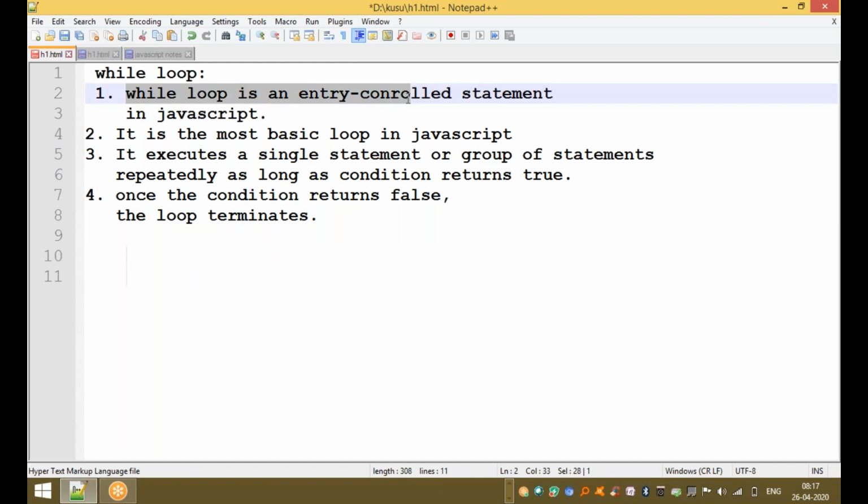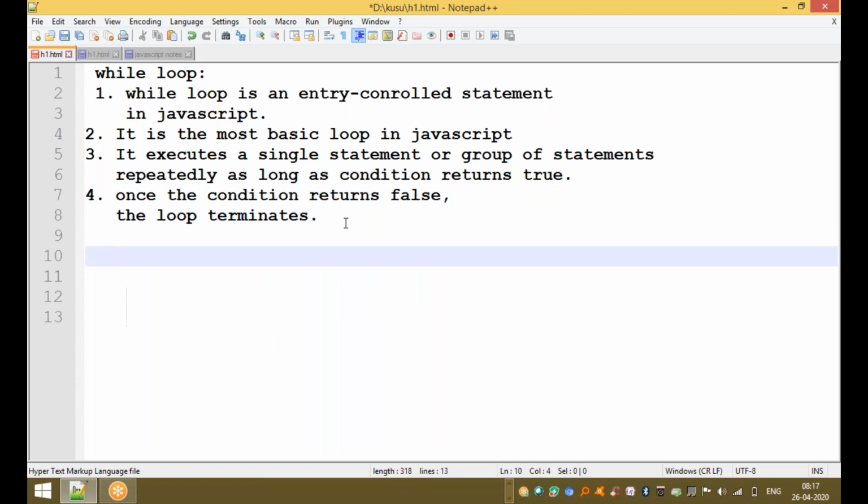While is an entry control loop, which means it checks the condition at the start of the loop. It is the basic loop in JavaScript. It executes a single statement, not only a group of statements, repeatedly as long as the condition returns true. Once the condition returns false, the loop terminates.